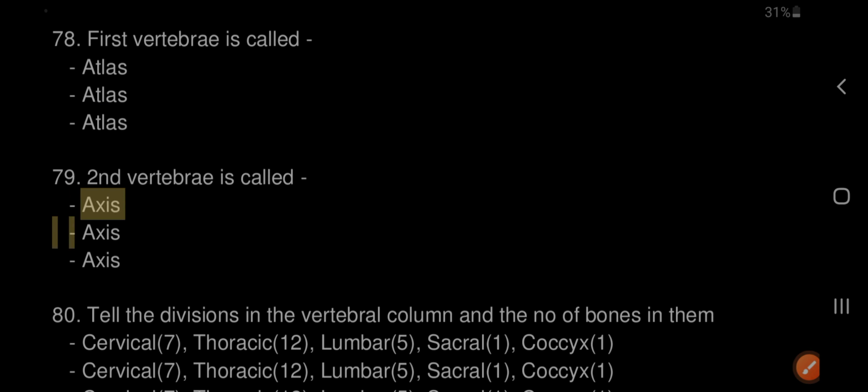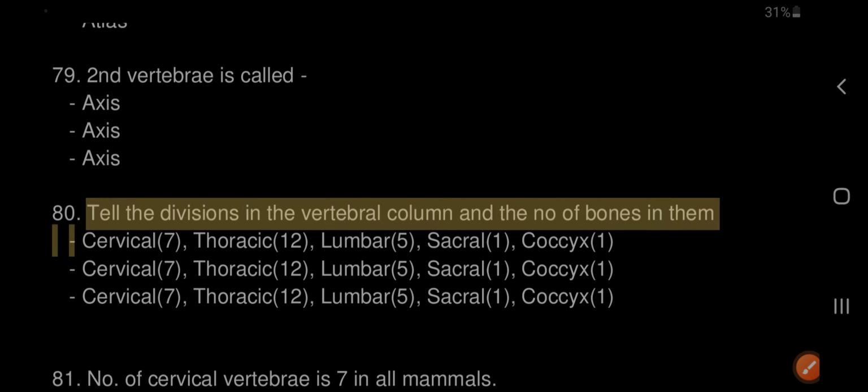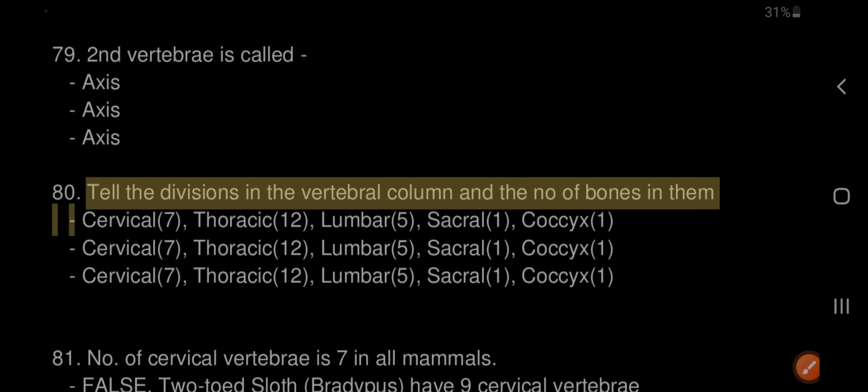80. Tell the divisions in the vertebral column and the number of bones in them. Cervical 7, thoracic 12, lumbar 5, sacral 1, coccyx 1.